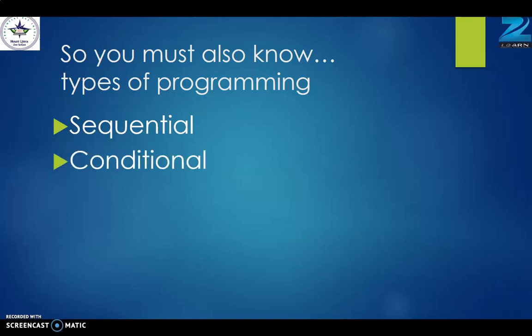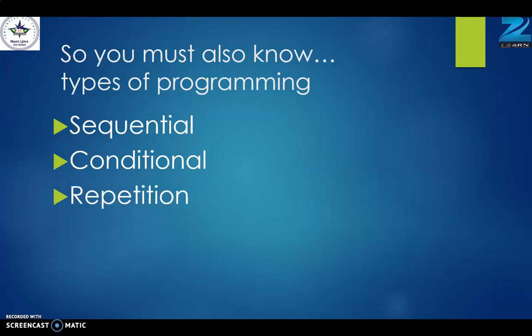Next, conditional programming. In this type of programming, a condition is applied. Means there is some condition, and depending upon that condition and result, the flow of the program will be decided. Okay, any condition if we check, then there are two possibilities. One is true and the second is false. We will discuss this later in terms of flowchart.